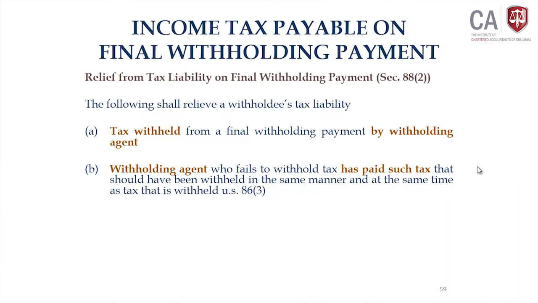But subsequently there are sections to reclaim or recover that amount from the withholdee from subsequent payments. But the liability is there, you have to pay out of your pocket. So, even if paid like that, from the withholdee's point of view, the liability could be relieved.